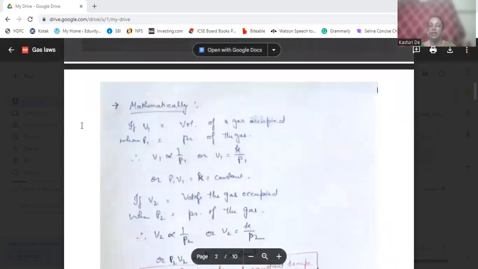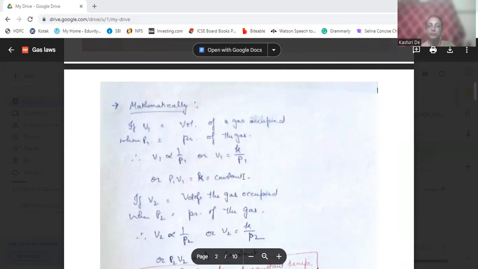Now, mathematically, if V1 is the volume of the gas occupied and P1 is the pressure of the gas, then V1 will be inversely proportional to P1. Or you can say V1 is equal to K by P1, or P1 V1 is equal to K, that is equal to constant.